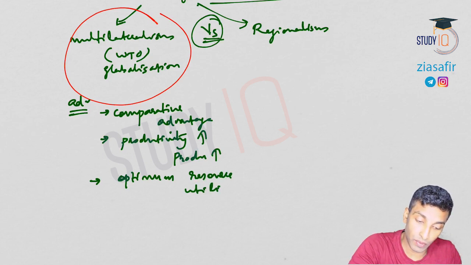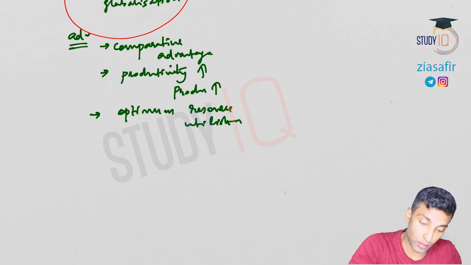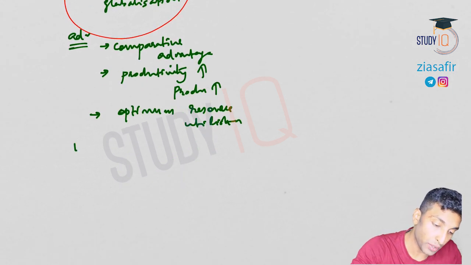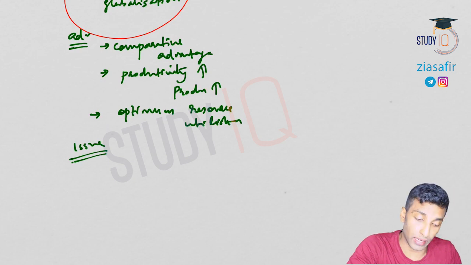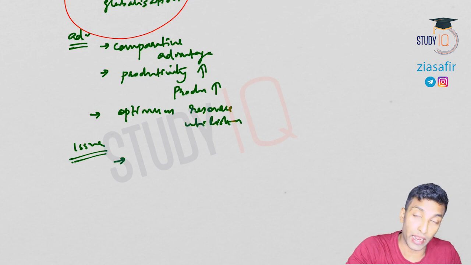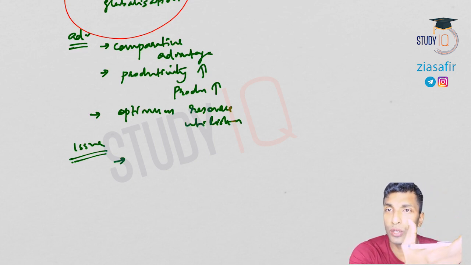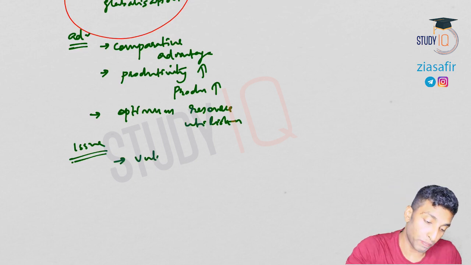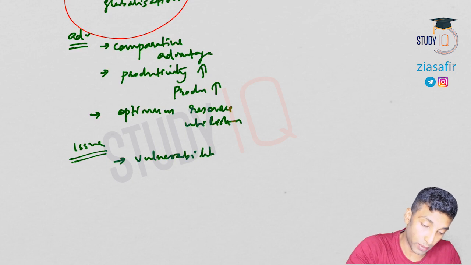Optimum resource utilization. Okay, so what is the issue? The disadvantage, or the issue, is actually the vulnerability. Now you're exposed to the world. Anything which is affecting, let's say, the US will affect you also. Anything which affects any part of the world may affect you, because you are totally connected. That's why when there was a subprime crisis in America, the European Union was also affected. Even in India, we got affected very badly. So the issue is vulnerability.